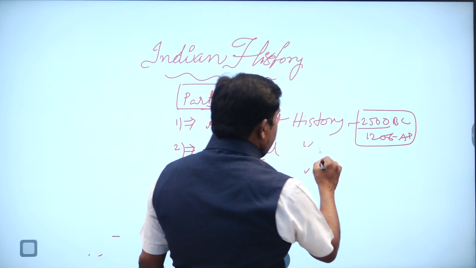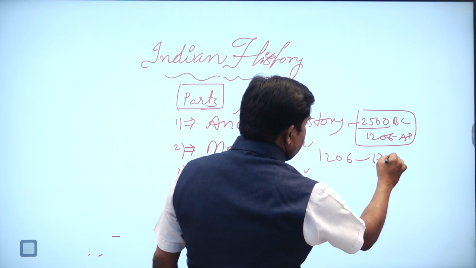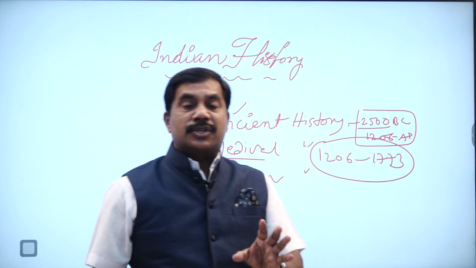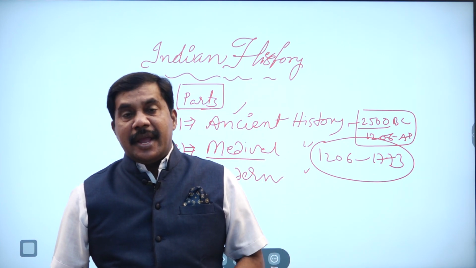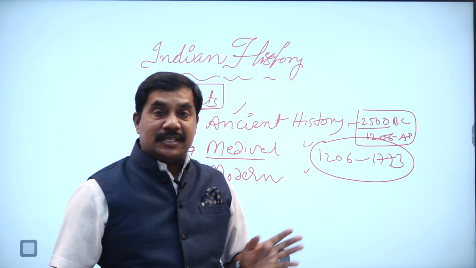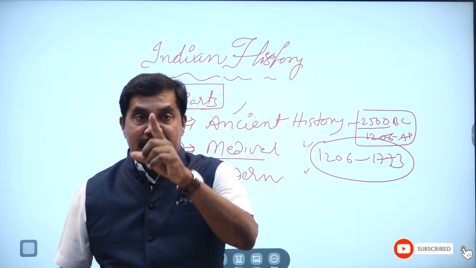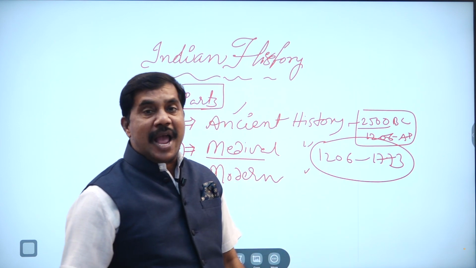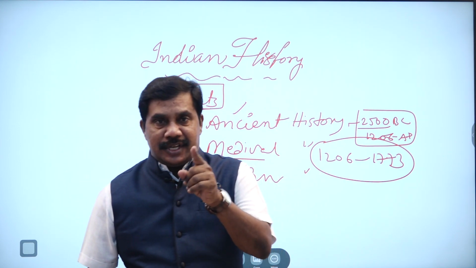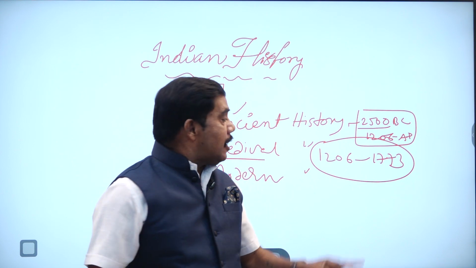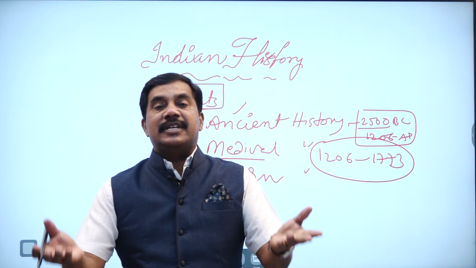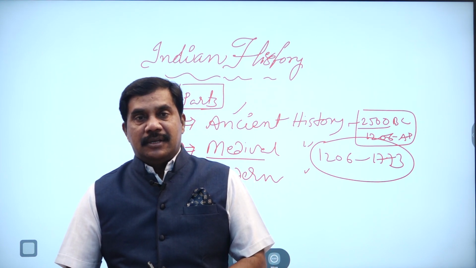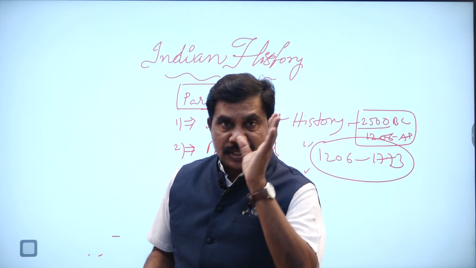Medieval history is from 1206 to 1773. So 1206 to 1773 is called medieval history. What was there in 1206? The Delhi Sultans. From the Delhi Sultans onwards, up to the East India Company Regulating Act, from 1206 to 1773, that is called medieval history. Medieval history starts from the Delhi Sultans.